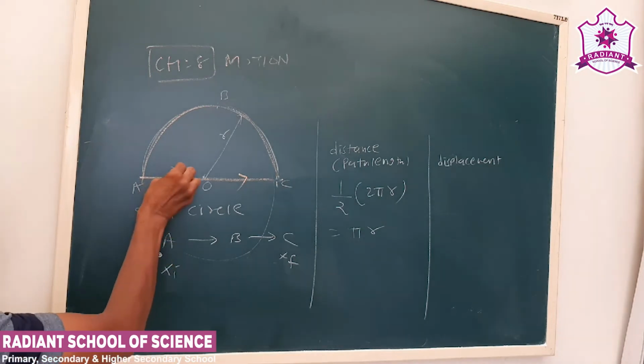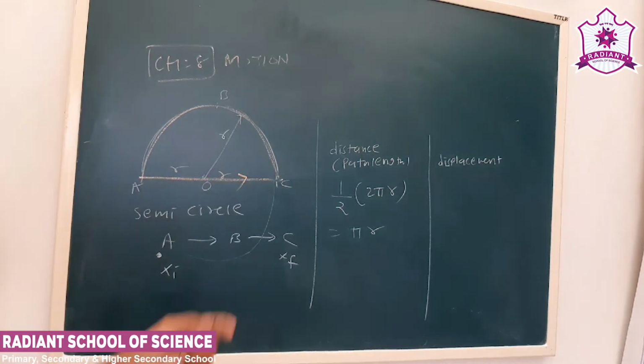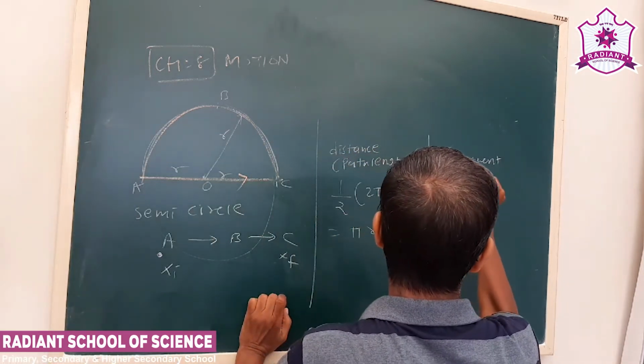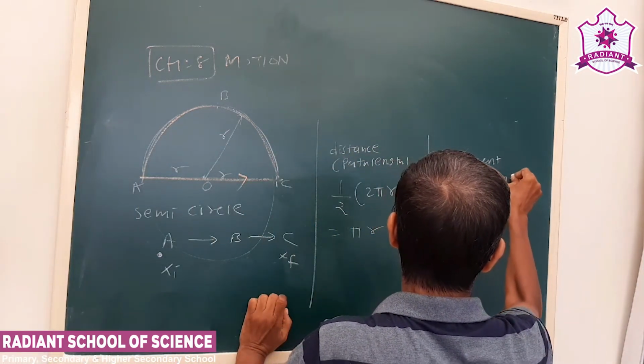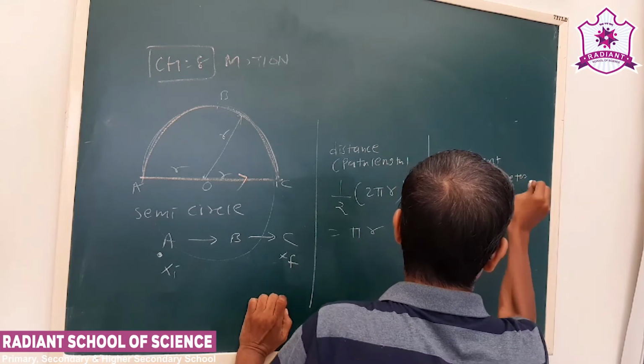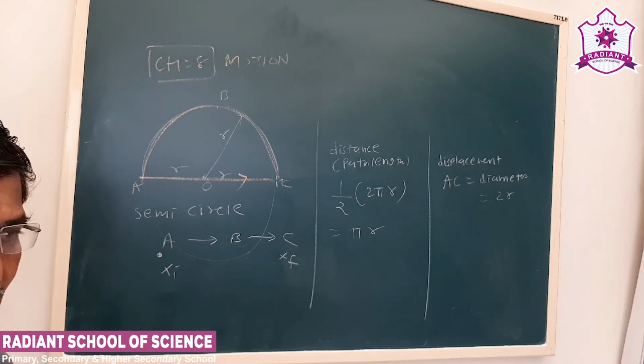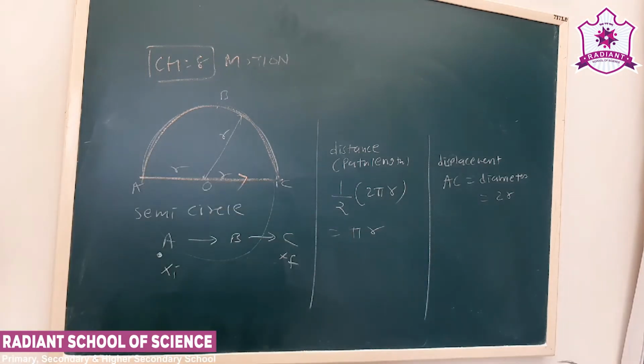Now r is the radius. So this length AC is nothing but the diameter. So displacement AC is the diameter, that is 2r. Okay. So this is how we calculate distance and displacement.